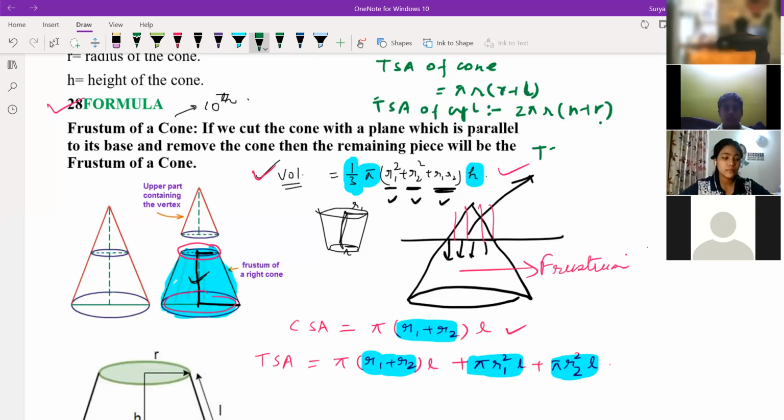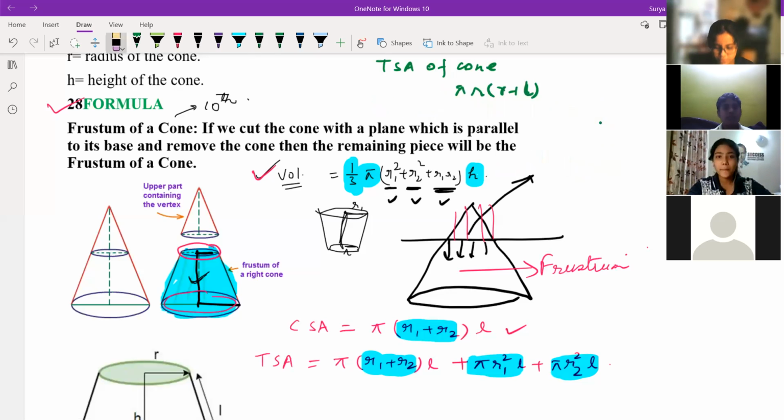What is TSA of cube? Deepshika. 6A square. What is the difference between CSA and TSA of cube? The formula is correct.